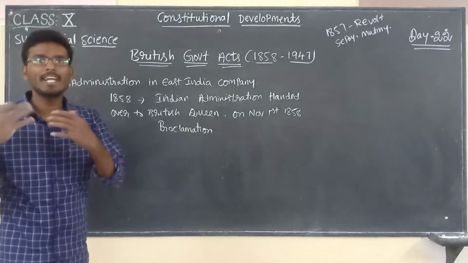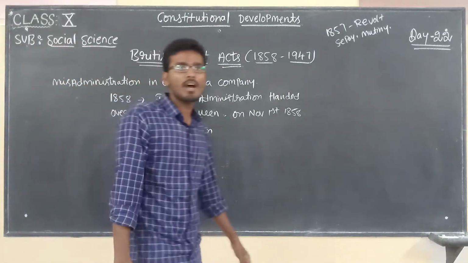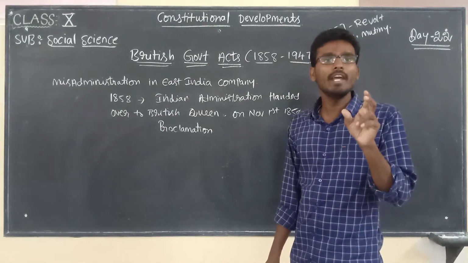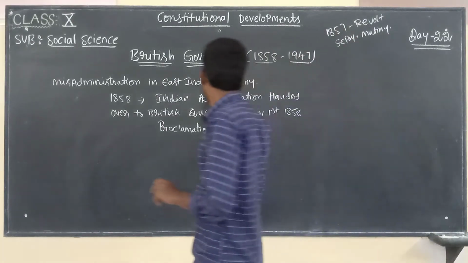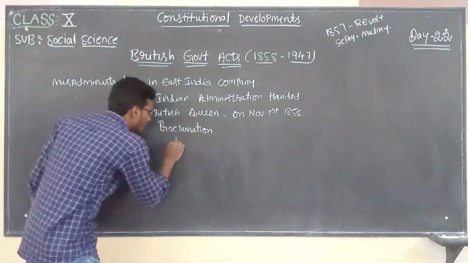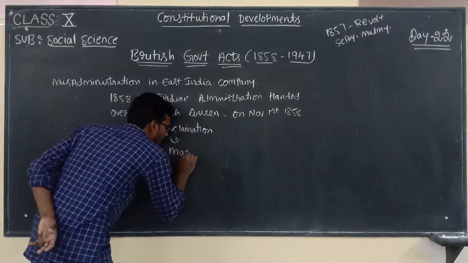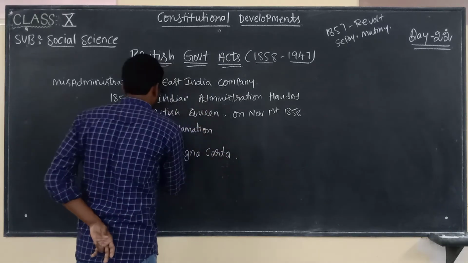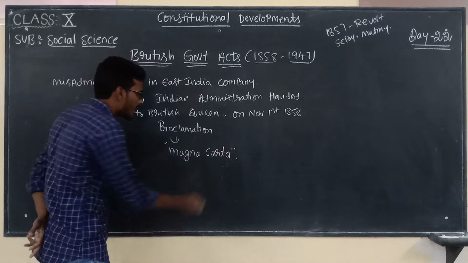Proclamation is nothing but a statement that is in favor of Indians. So the Queen's Proclamation in the year 1858 is known as the Magna Carta of India.